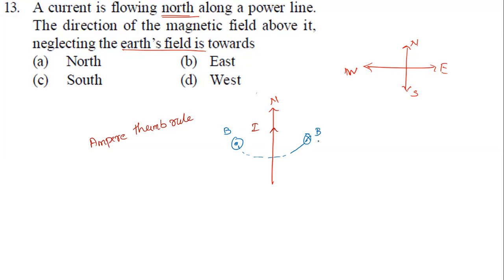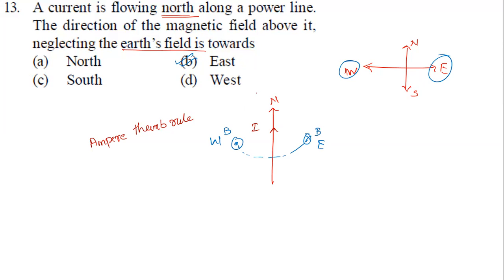So it is towards what direction now? Towards west direction, right? Away from, okay, towards east direction, away from west. It is west, right? It is east, right? It is away from west, towards east. What is the right answer now? B is the right answer. That you should remember.